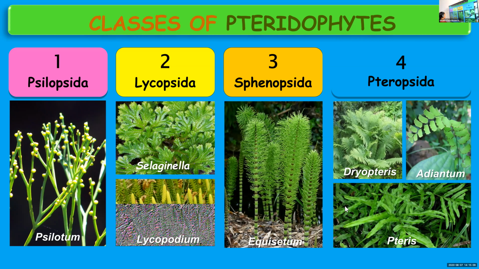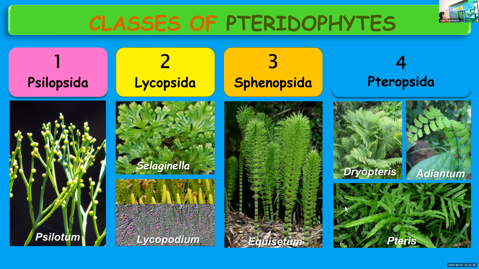So once again, there are 4 major classes coming under pteridophytes. Psilopsida, Lycopsida, Sphenopsida, Pteropsida. Names can be confusing, so please learn them thoroughly. Psida is common for all the 4.